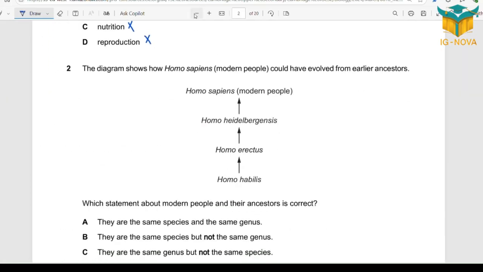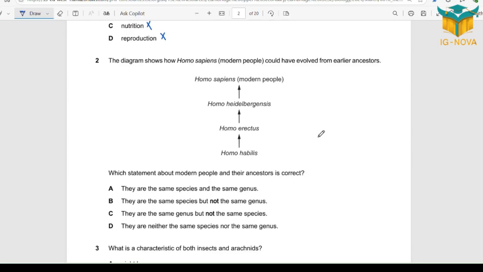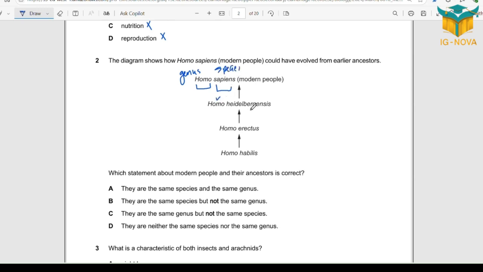Question number 2 is about the binomial system. For the binomial system we have two sections, genus and species. The first section is genus and the second section is species. Same for all: genus, species, genus, species. As you can see, the genus name is the same for all of them. So Homo, Homo, Homo, Homo.